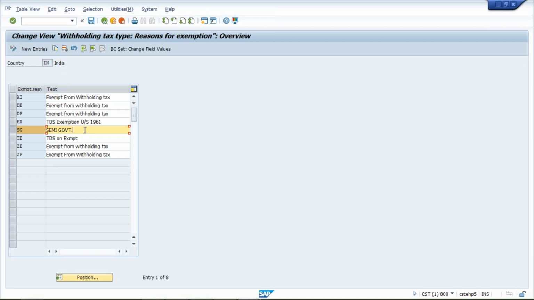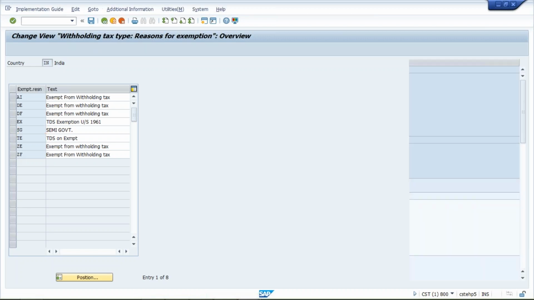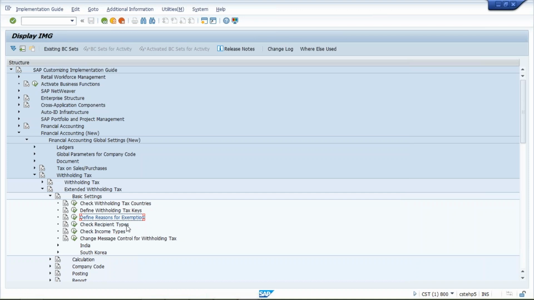At that point of time, I'll explain the use of this. Here, if you want to specify reasons for exemptions, people have already specified lots of exemption reasons. Then check recipient types. For recipient types, generally we are not going to define, because for this we need to create a tax type.